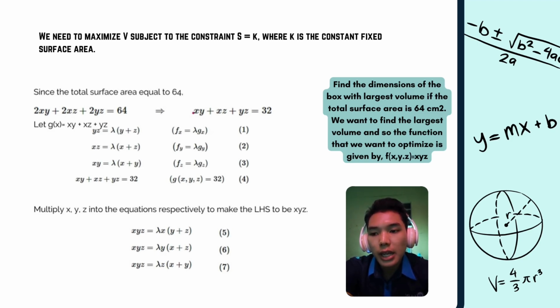Okay, multiply x, y, z into the equations respectively to make the left hand side xyz. Fifth, xyz = λx(y + z). The sixth one, xyz = λy(x + z). And the seventh one, xyz = λz(x + y).